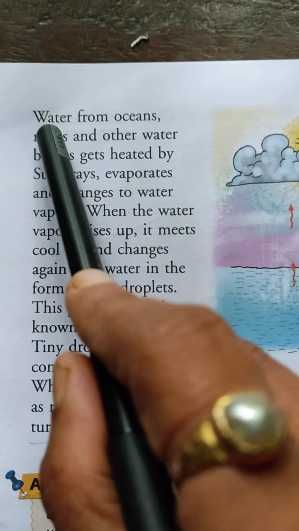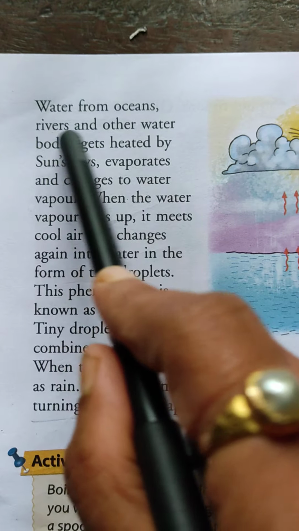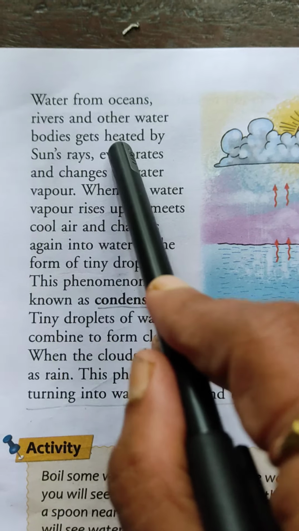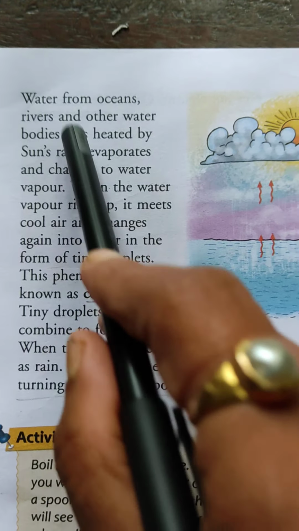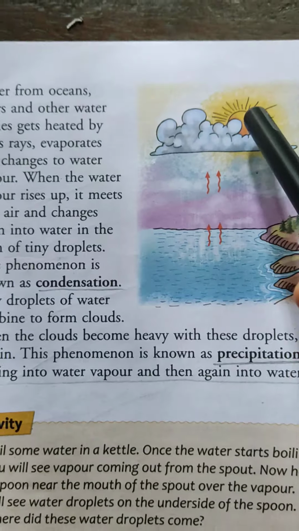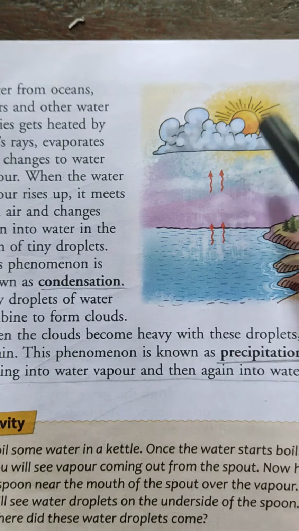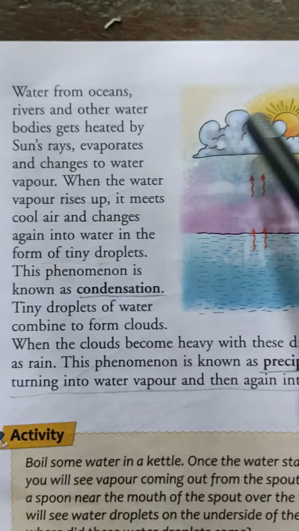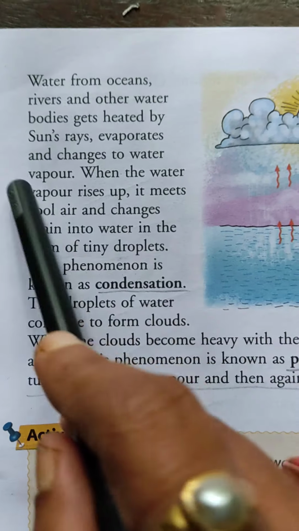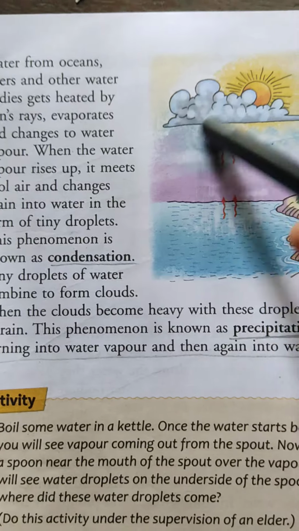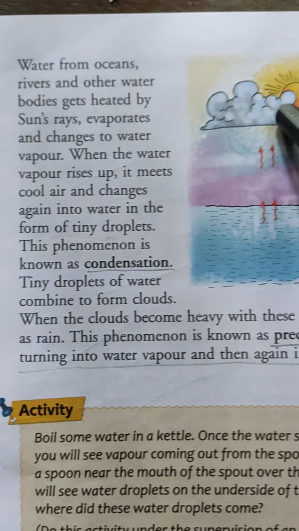So here you can see water from oceans, rivers and other water bodies gets heated by sun rays. So these are the water bodies and heated by the sun rays. This is sun. Okay. Evaporates and changes to water vapor. Evaporates means dry up and changes into water vapor, and this is also evaporation.